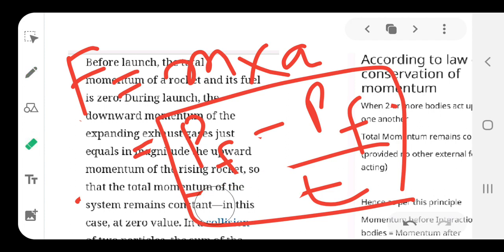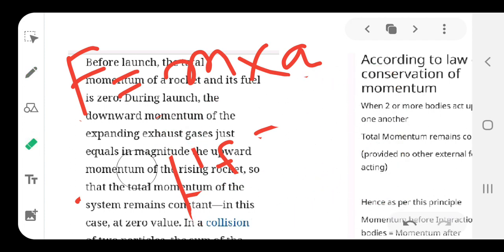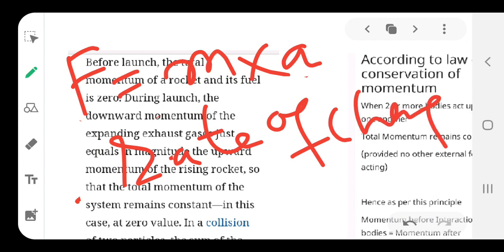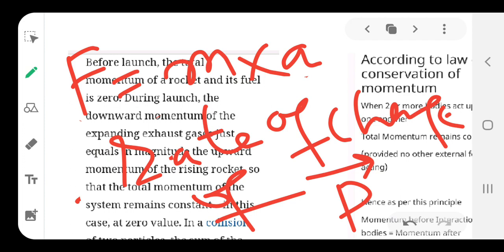So, this can be written as nothing but rate of change of momentum. Okay. So, rate of change of momentum. So, momentum symbol is P, you know, it is a vector quantity. So, put the arrow on the top. So, you can see there is a relation between the Newton's second law and the rate of change of momentum.